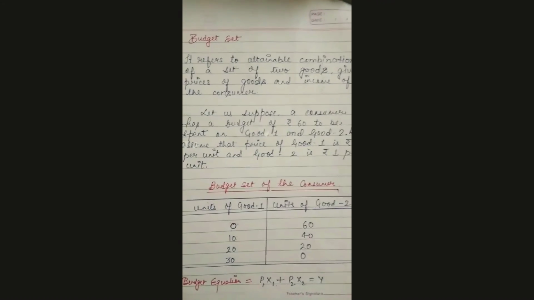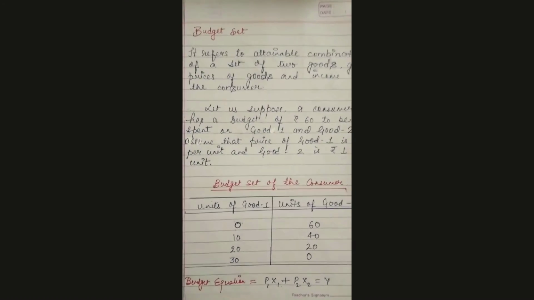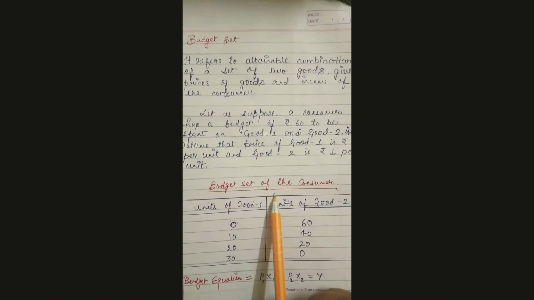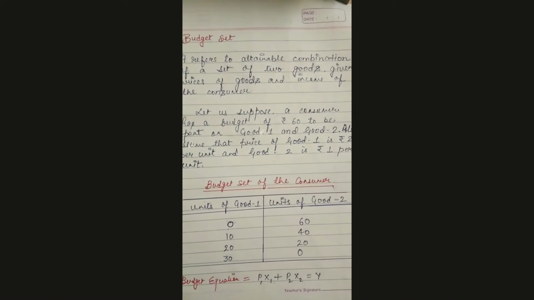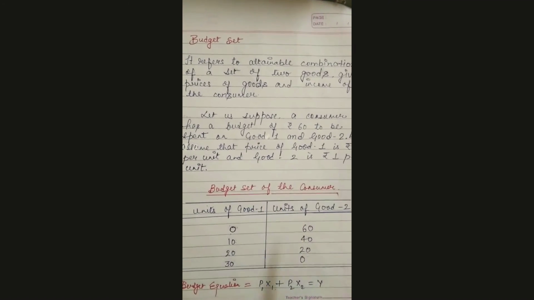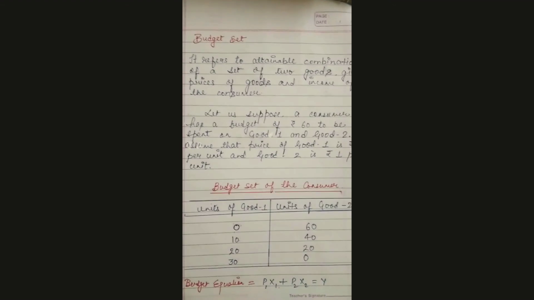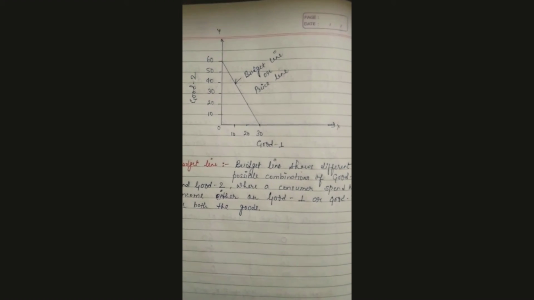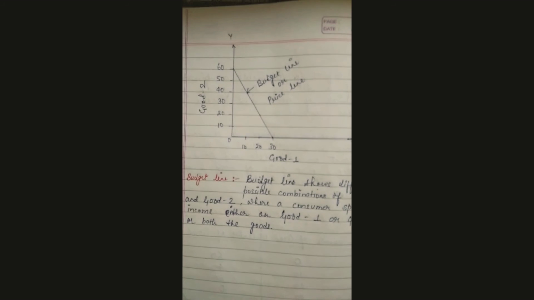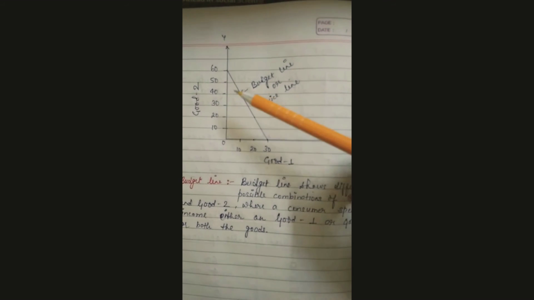We have seen the schedule, now we will see the graph. So what is the graph? It is just a graphical representation of the budget set. What is the budget line or price line? The graphical representation of the budget set is called the budget line or price line. Now we are going to see that. So students, we will see the budget line or price line. It is just a representation of the budget schedule which you have seen right now. That schedule has been represented here.